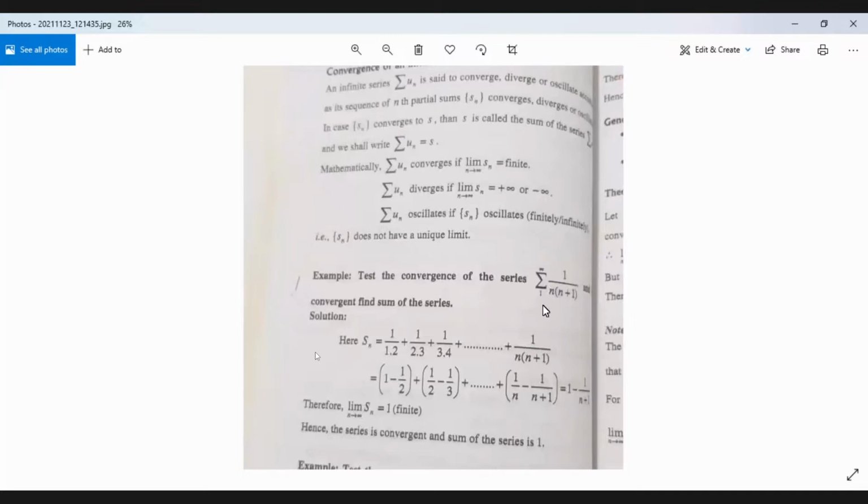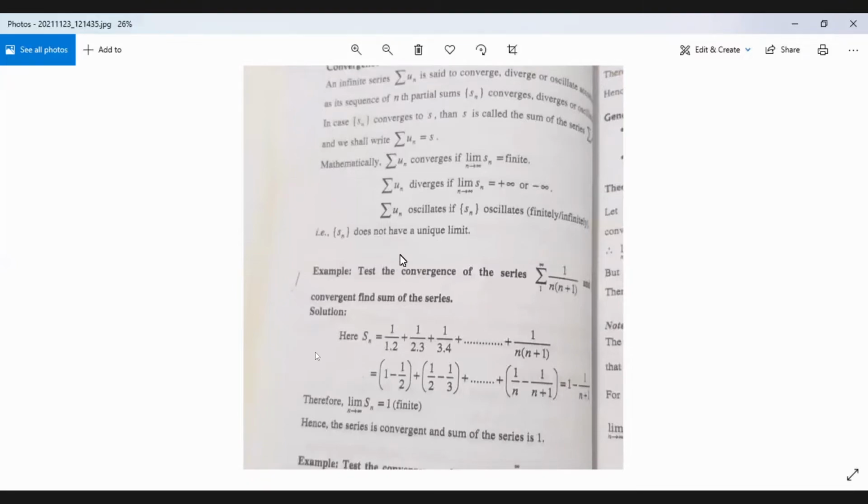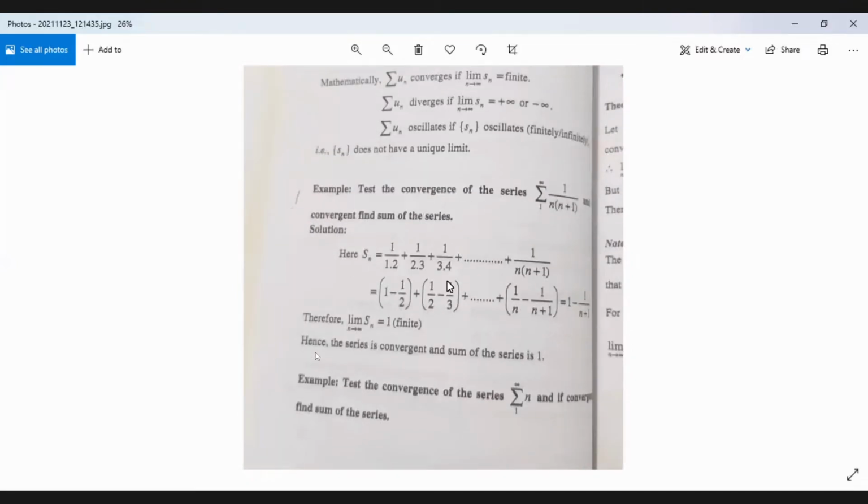Test the convergence of the series summation n from 1 to infinity 1 by n plus 1, and show that the series is convergent. If convergent, find the sum of the series. Take a look at this, but we will not study it this way. Next, we will have this in this chapter.